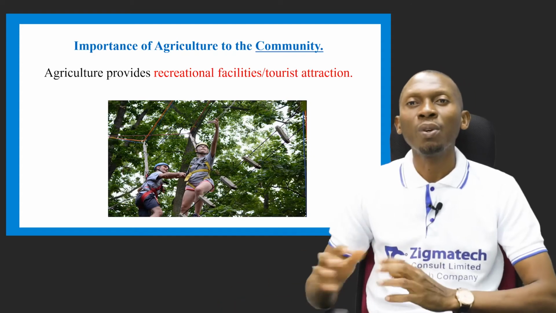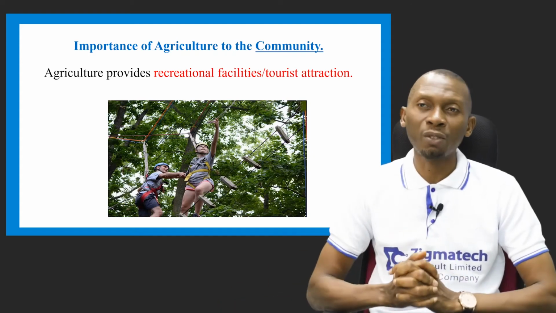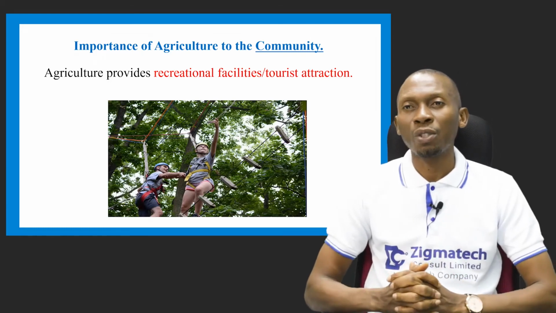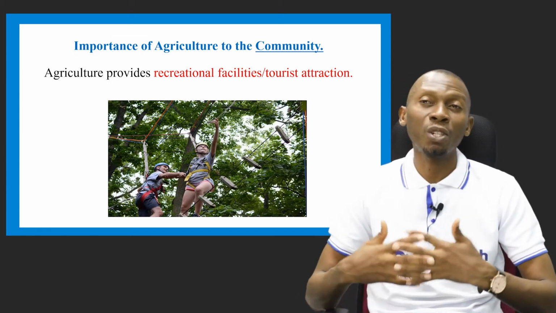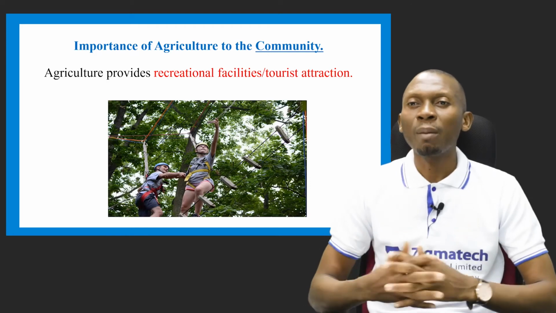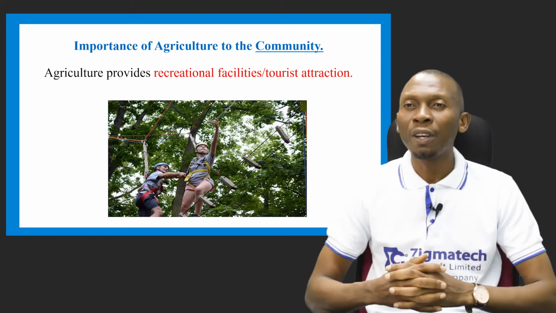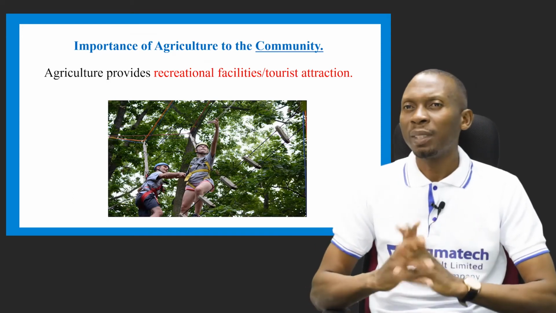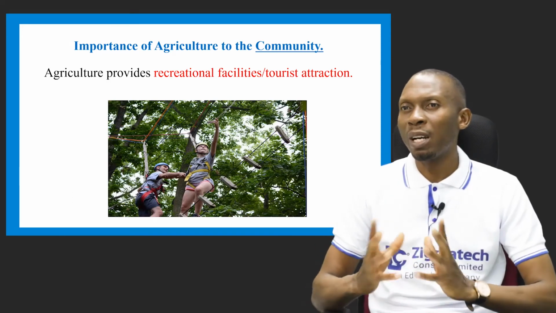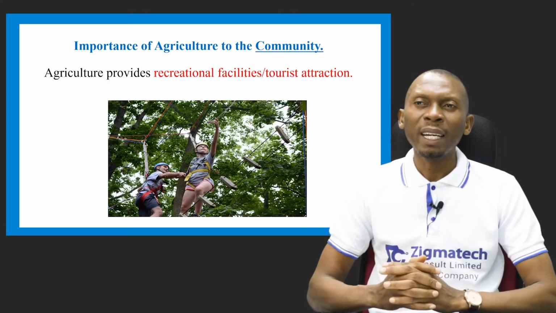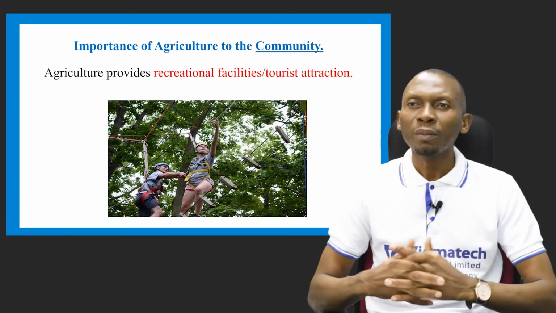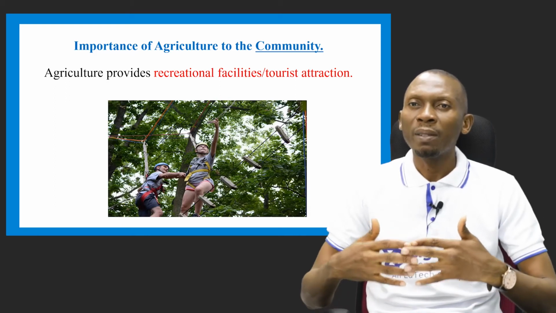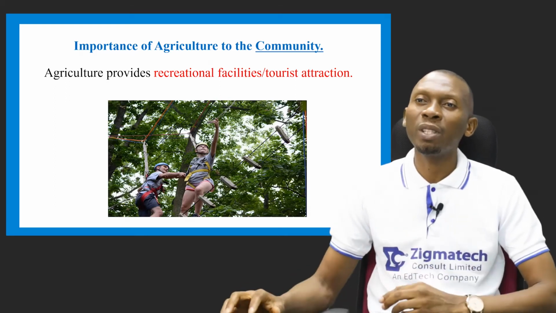And also as a means of tourist attraction or recreational facilities. How does agriculture help, or how is agriculture important in this aspect? When we talk about forest or wildlife, some people are attracted, want to go and take a look or view some of this wildlife. So that's a means by which agriculture can also serve as an importance to the community.